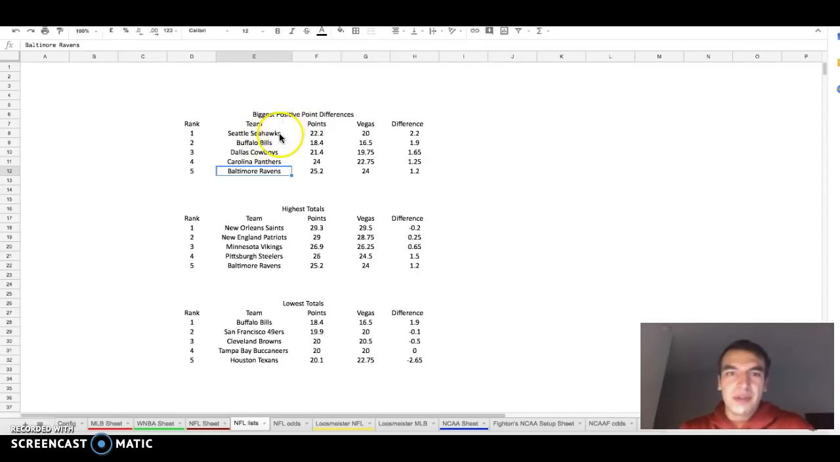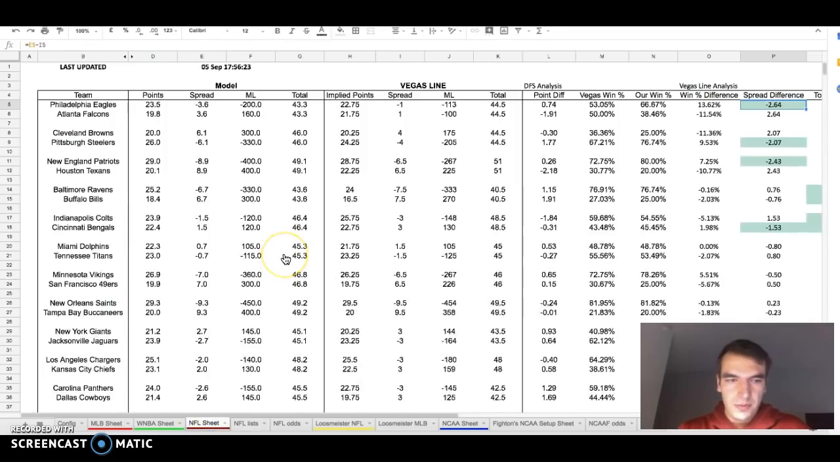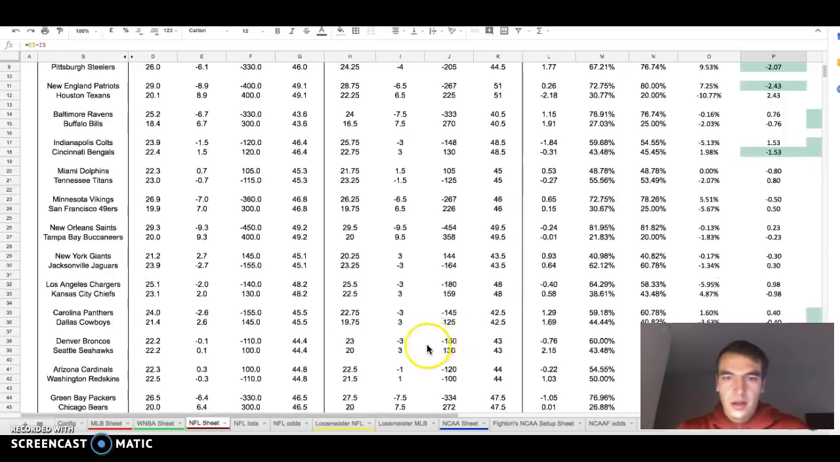At the top of the list, we have Seattle, who on the model, let's go to their game. Vegas has them as 3-point underdogs, and the model sees this as a pick'em game. The model has Seattle scoring 22.2 points, whereas Vegas has them scoring 20 points, which is a very low score.